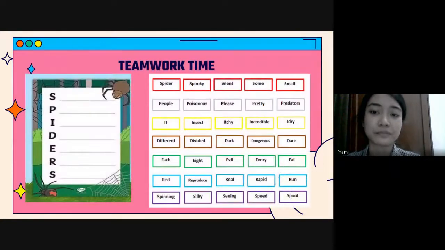It is teamwork time. In this teamwork sheet, I divide you into two groups to complete the acrostic poem of this spider column. Fill it out with the sentences in the box on the spider sheet, but be careful and fill in according to the color of the letters: S is red, P is purple, I is yellow, D is brown, E is green, R is blue, and the last S is dark purple. You may finish in 20 minutes from now with your groups.